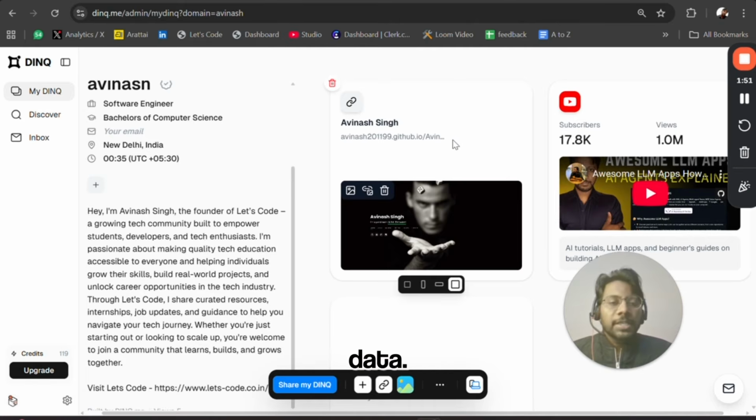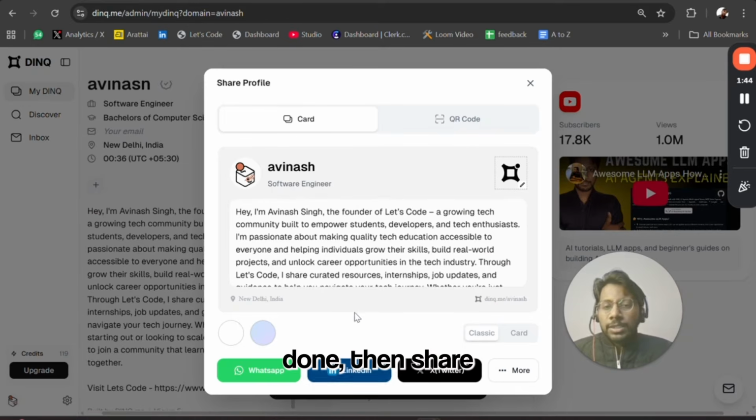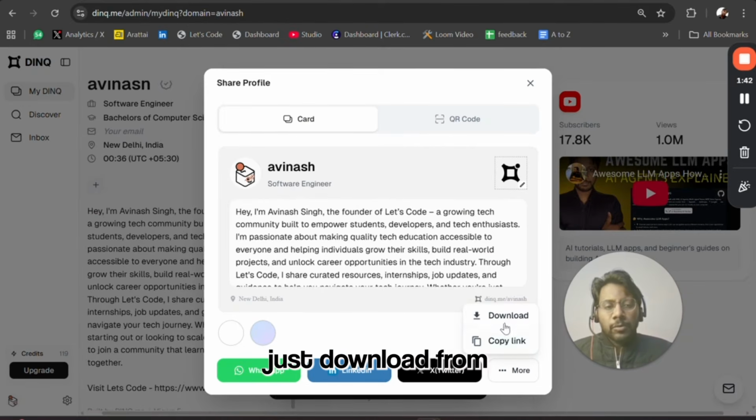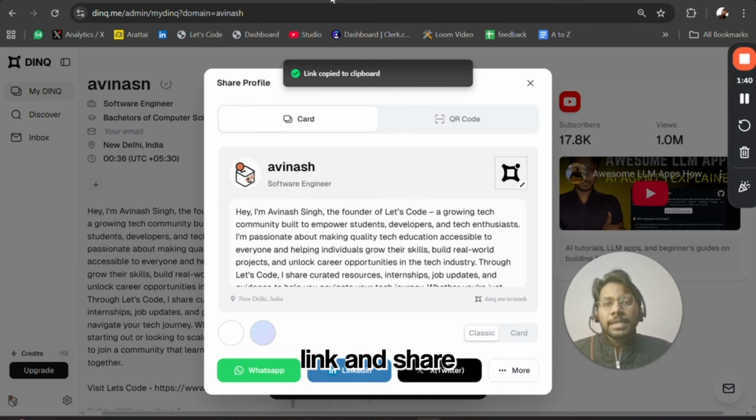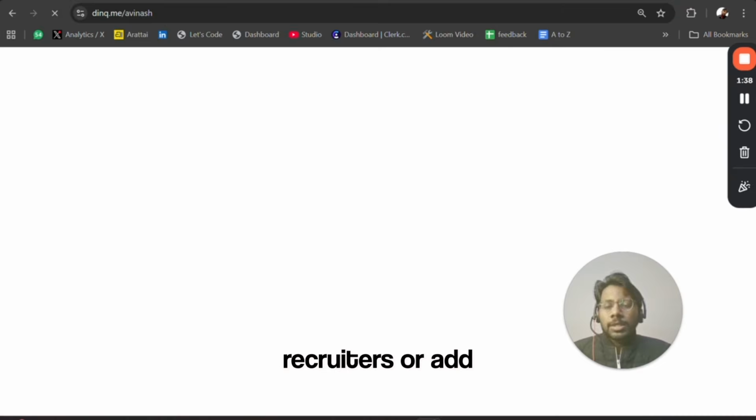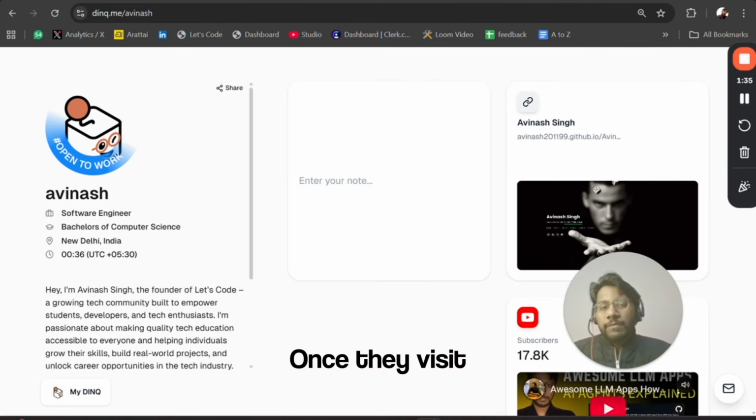It fetches real data. If you update on GitHub, it will be dynamically updated here. Okay, once you are done, share your link card. Just download it from here, or you can copy the link and share it with recruiters, or add it to your resume. Once they visit this profile, they will get to know everything.